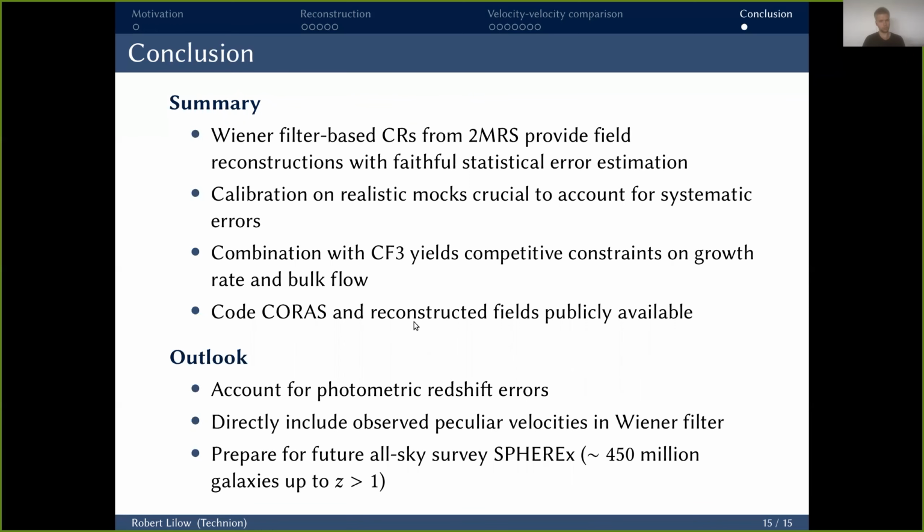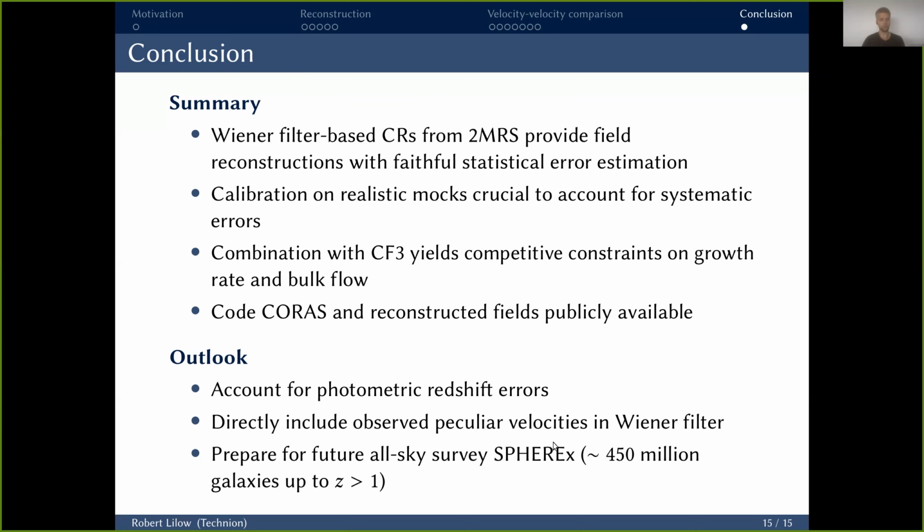Let me just finish with a short outlook. We would like to extend this also to photometric redshift surveys, so we have to account for the redshift errors in those. We'd also like to directly include the observed peculiar velocities into our Wiener filter approach, rather than having to compare with those in a second step.